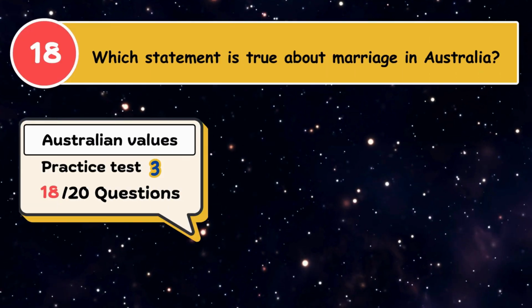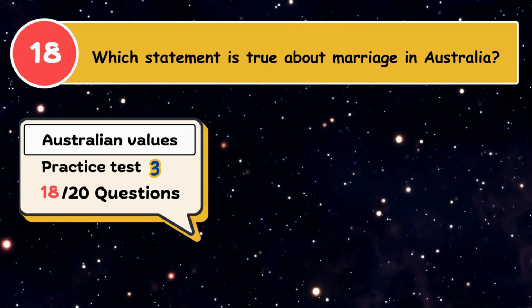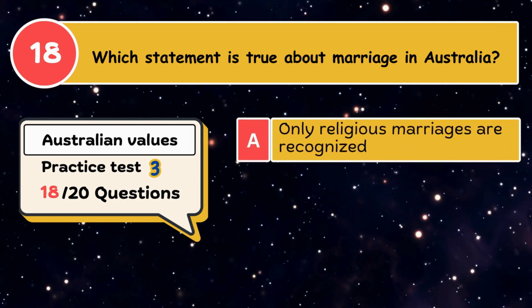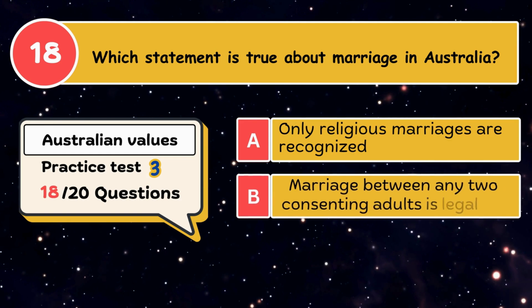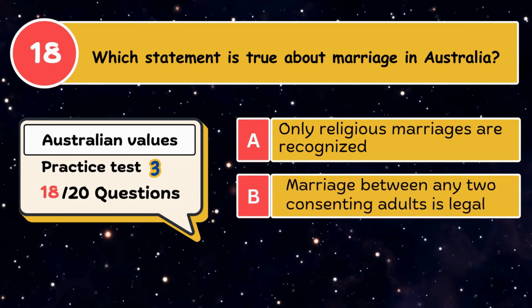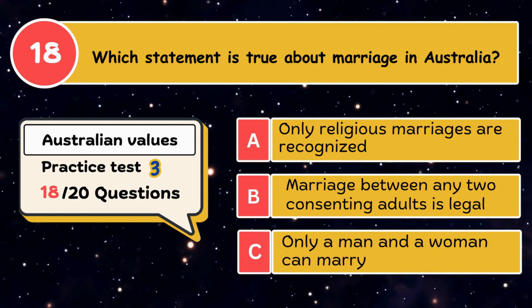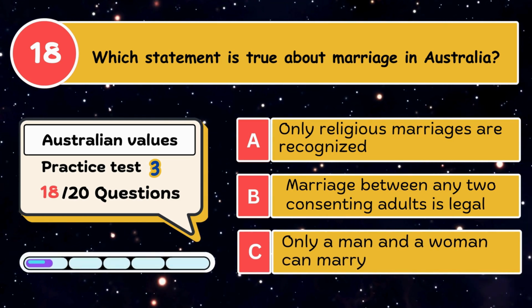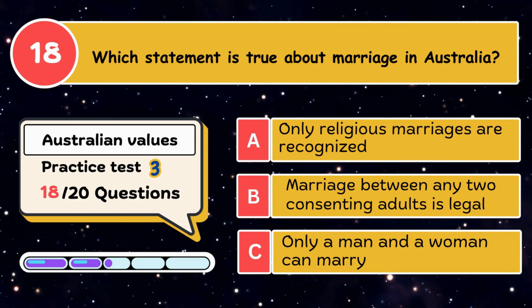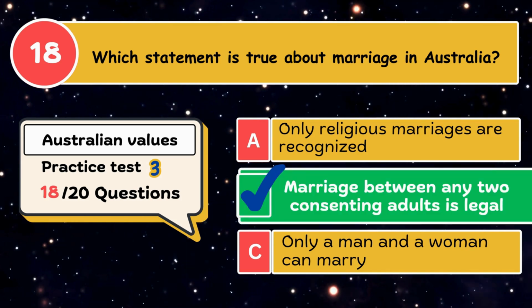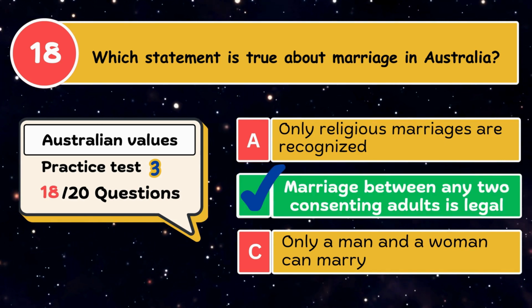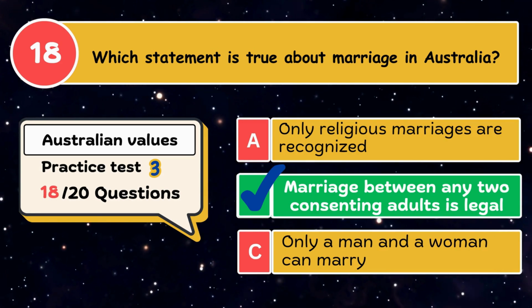Which statement is true about marriage in Australia? A. Only religious marriages are recognised. B. Marriage between any two consenting adults is legal. C. Only a man and a woman can marry. The correct answer is that marriage between any two consenting adults is legal.